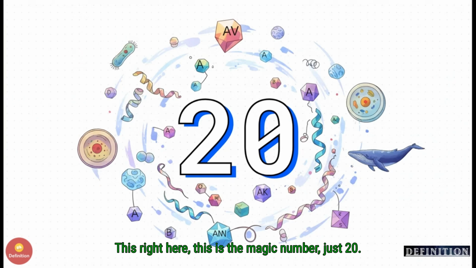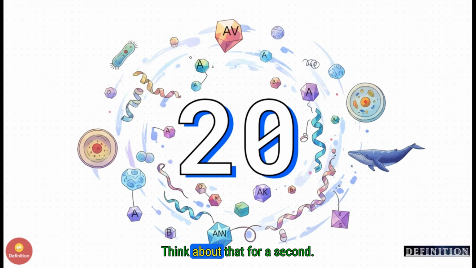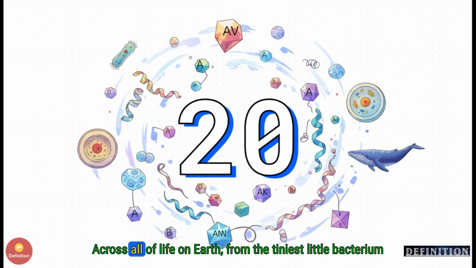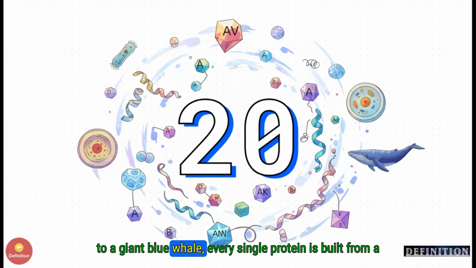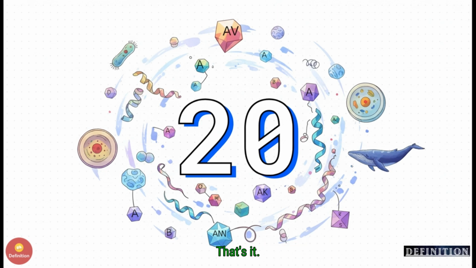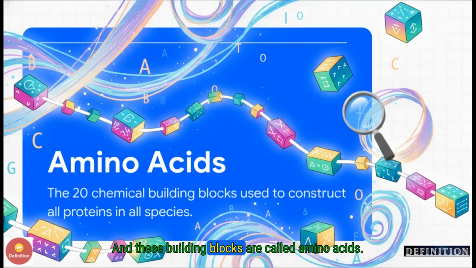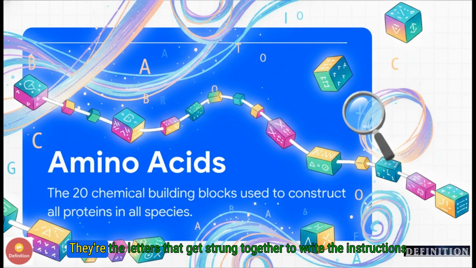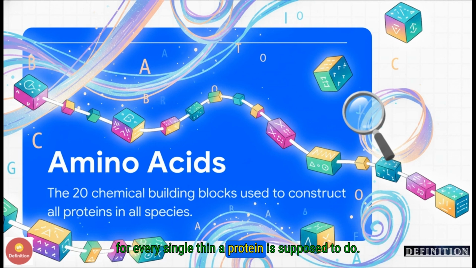This right here, this is the magic number. Just 20. Think about that for a second. Across all of life on Earth, from the tiniest little bacterium to a giant blue whale, every single protein is built from a universal set of just 20 different building blocks. That's it. And these building blocks are called amino acids. The best way to think of them is as letters.